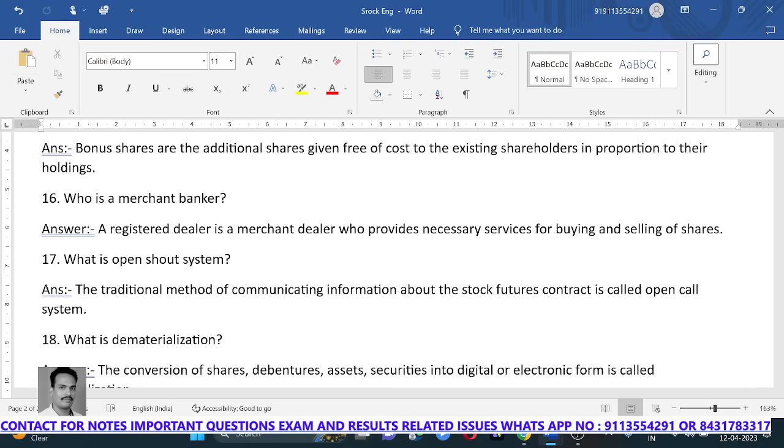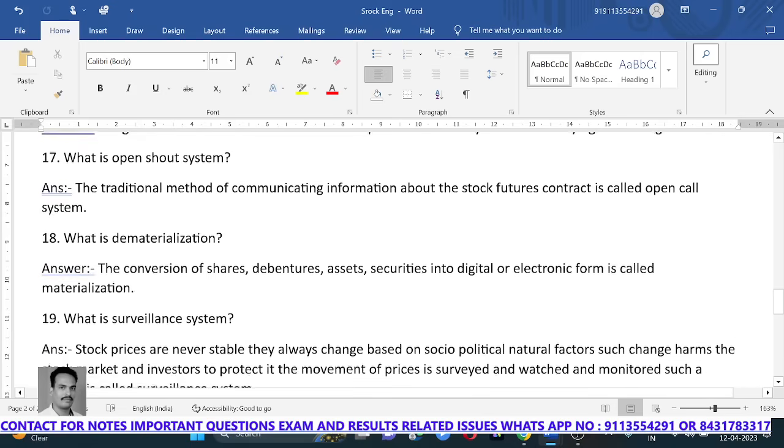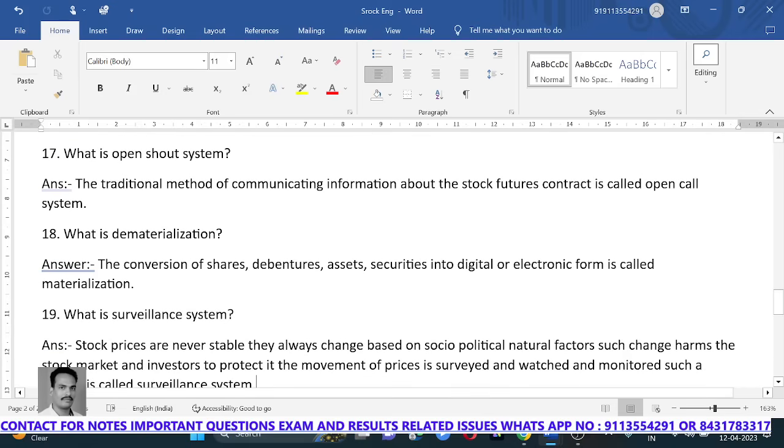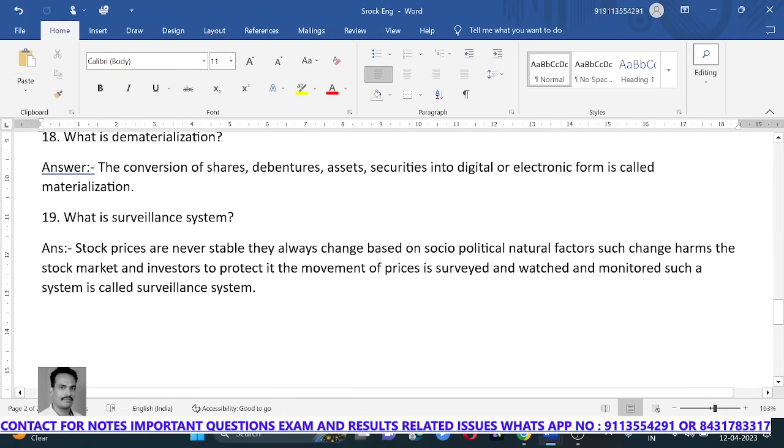Who is a merchant banker? A registered dealer is a merchant dealer who provides a necessary service for buying and selling of shares. What is open outcry system? The traditional method of communicating information about stock futures contracts is called the open outcry system. What is dematerialization? The conversion of shares, debentures, assets and securities into digital or electronic form is called dematerialization.